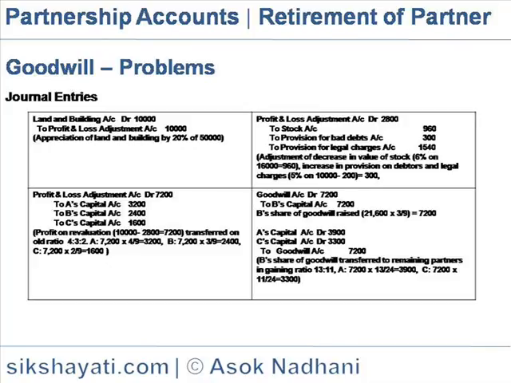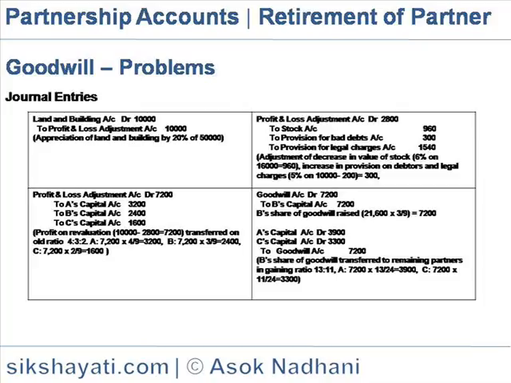Provision for bad debts is 300, that is 5% on 10,000, which is 500, minus 200 which is already there, so the 300 would be extra. And provision for legal charges, as per the question given, is 1,540. So the total debit to profit and loss adjustment account is 2,800.